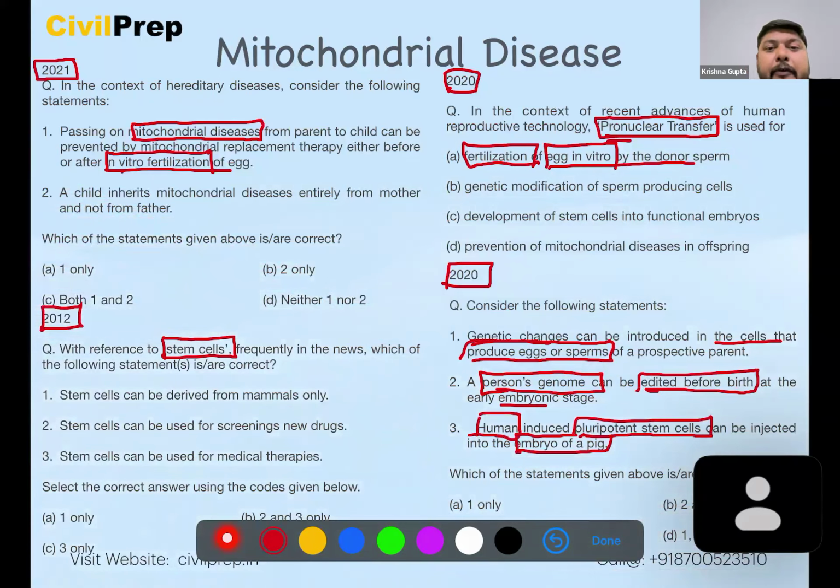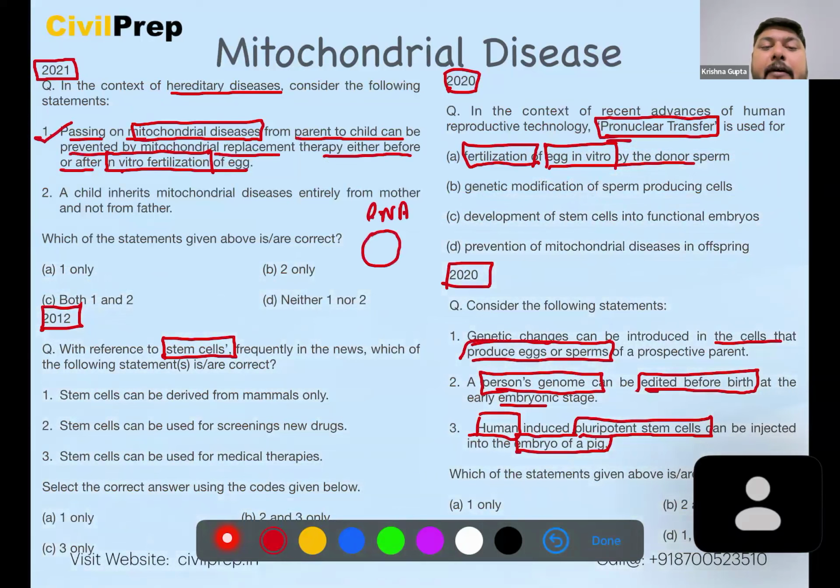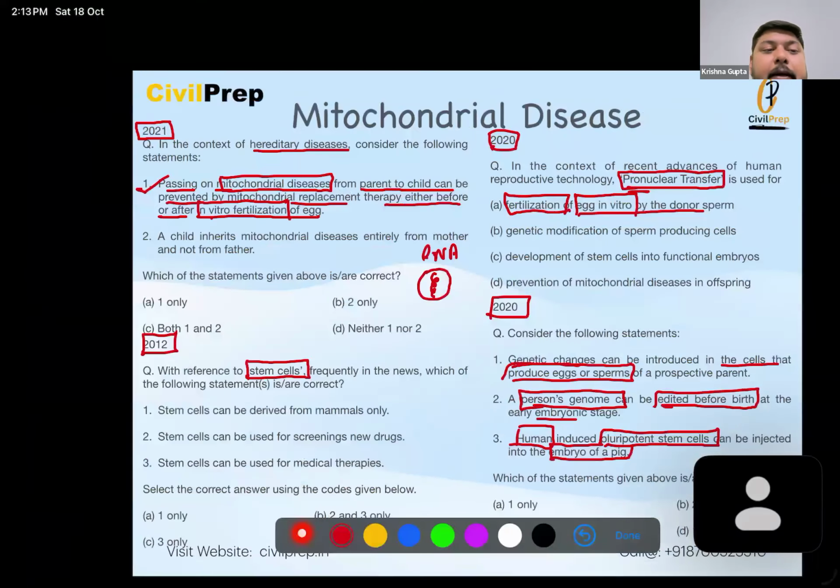So starting with the question of 2021, here we see that there is a hereditary disease and we need to consider the following statements. So passing on mitochondrial diseases from parent to child can be prevented by mitochondrial replacement therapy either before or after in vitro fertilization of egg. This is a correct statement because mitochondrial disease will be saying that there is a particular RNA which is present inside the women's ovum, but this is absent inside the sperm of the male.